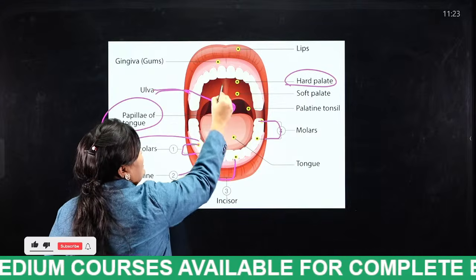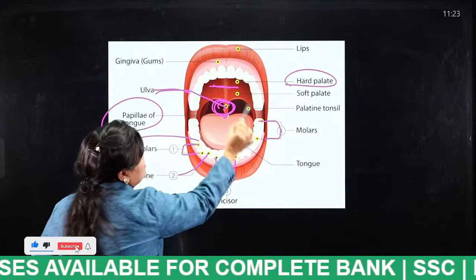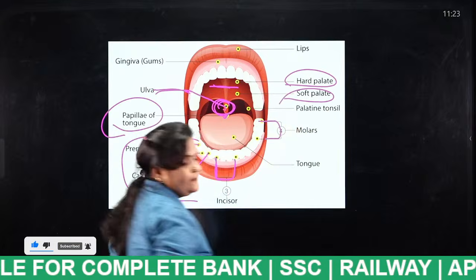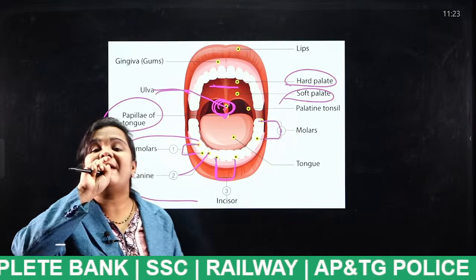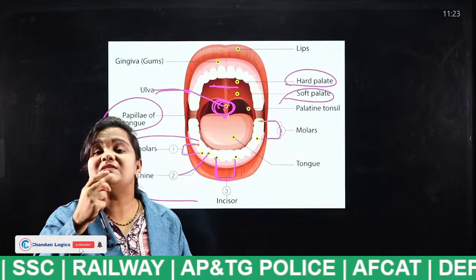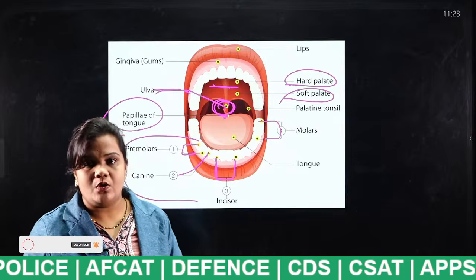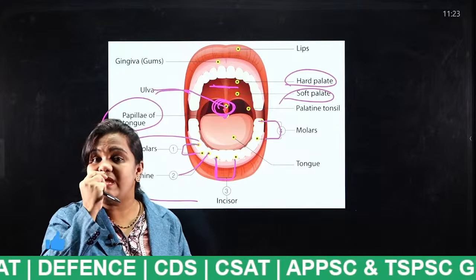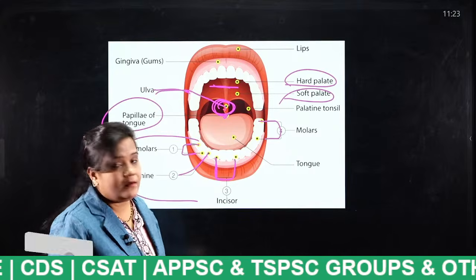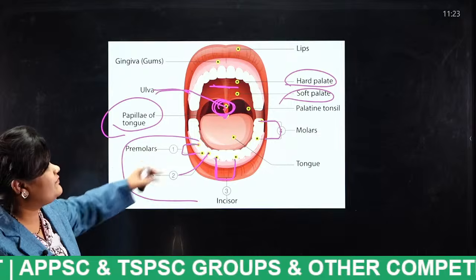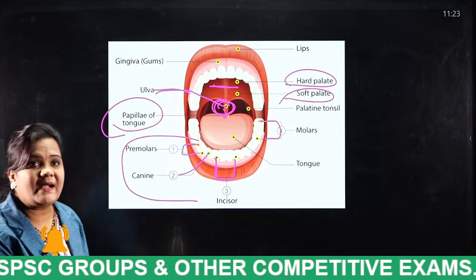And the part which is present at the top of the uvula is known as what? Soft palate. This is hard palate, and the thing present above the uvula is known as soft palate, which is exactly between the lips and the tongue. So these are the parts of the buccal cavity.